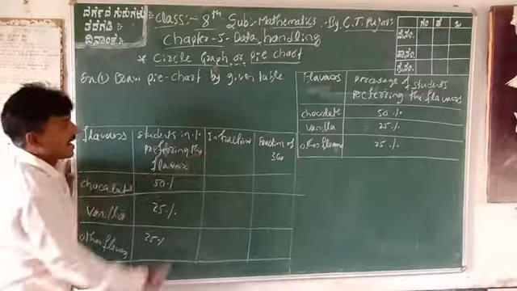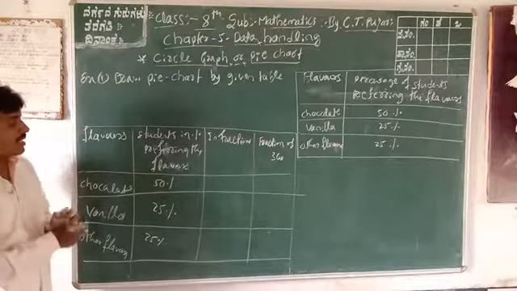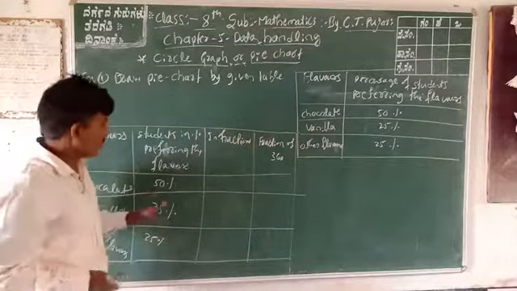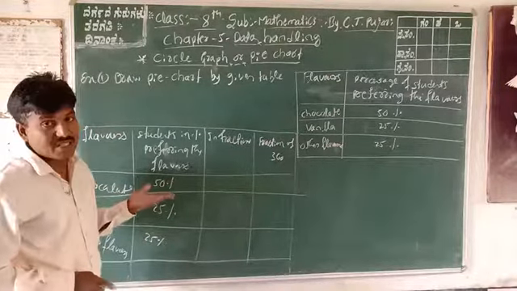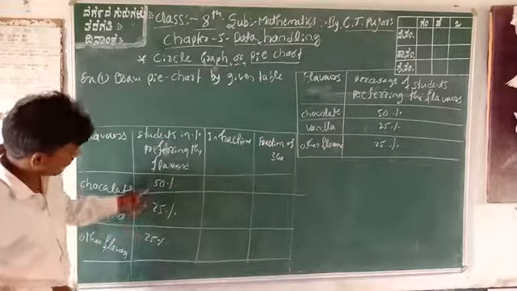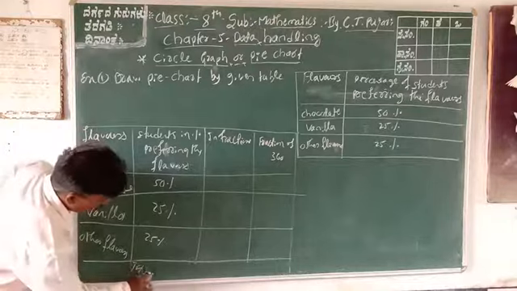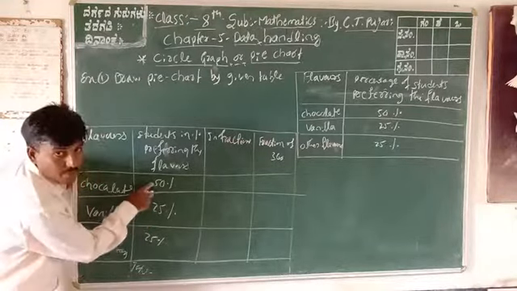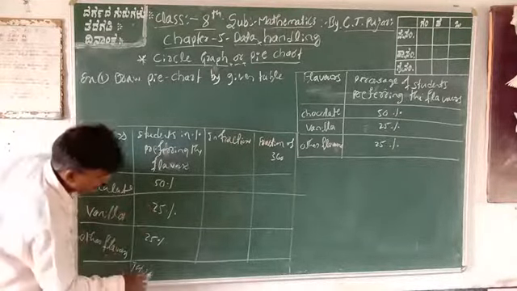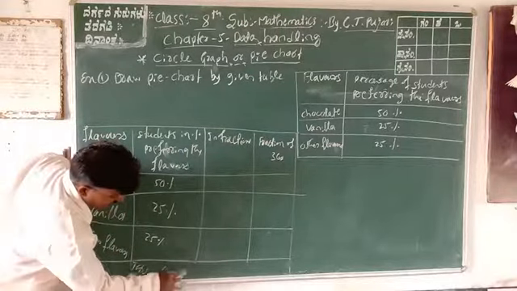Next, in fraction. The total percentage is the total sum: 50 plus 25 is 75, 75 plus 25 is 100, so the total is 100.